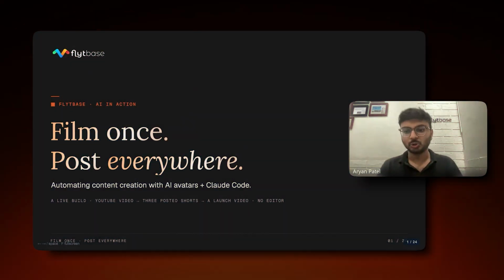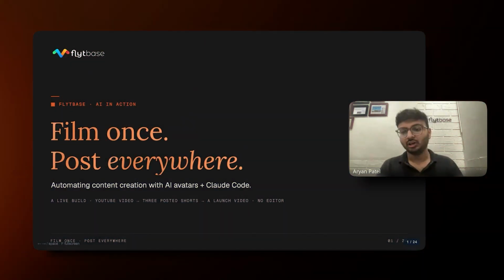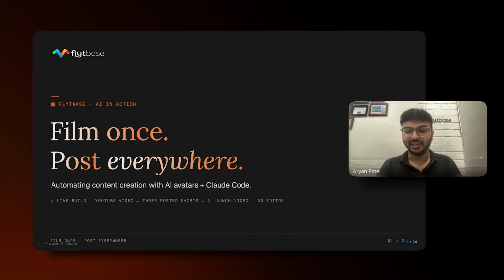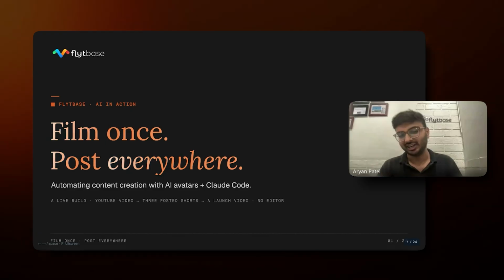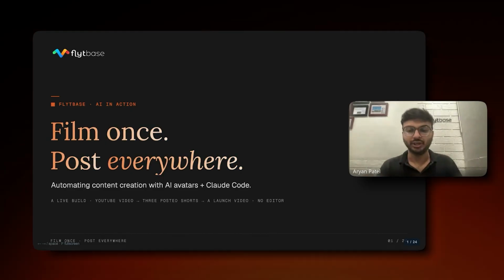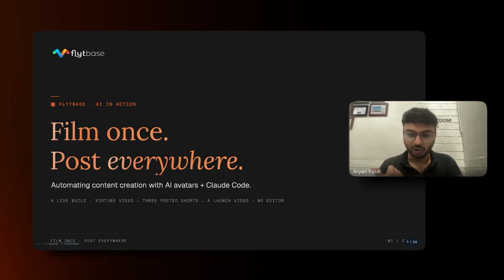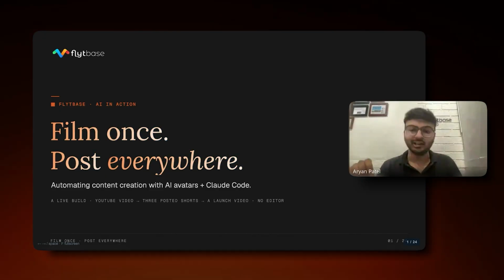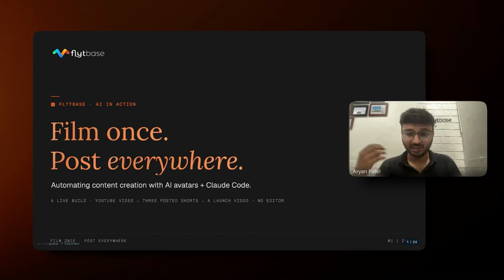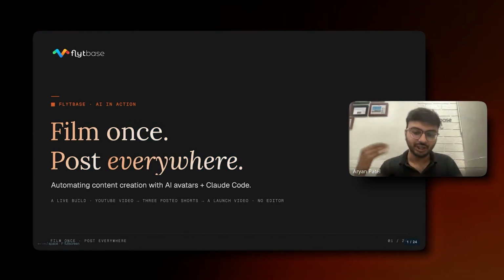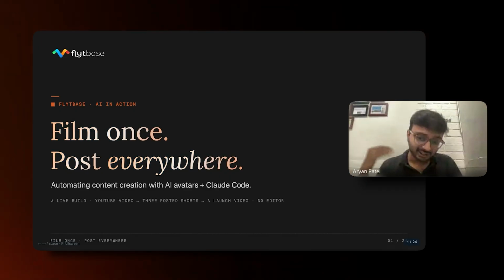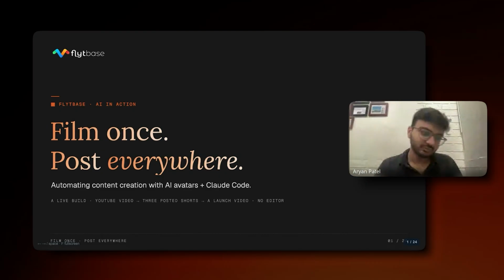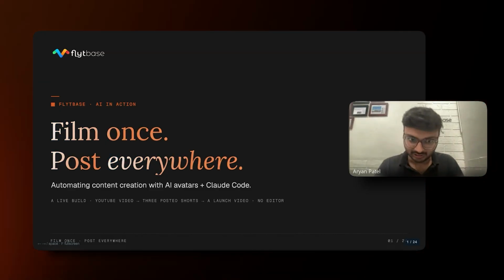Today, mostly I'm going to show you the workflow which I have made. What it does is basically it creates your own avatar and generates the videos. So you just need to give a script, or not even a script. You just need to give it a rough idea about what video you want to make. It will create its own script. It will create viral, click-worthy, attention-grabbing hooks and then convert it into a video and then edit it itself, and even post it on your social media all along. So let's just start.